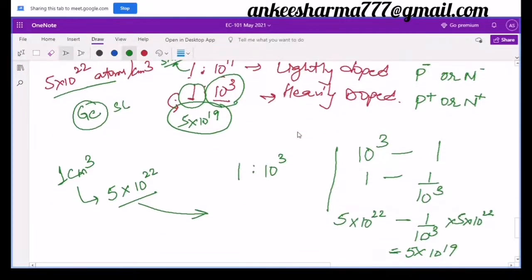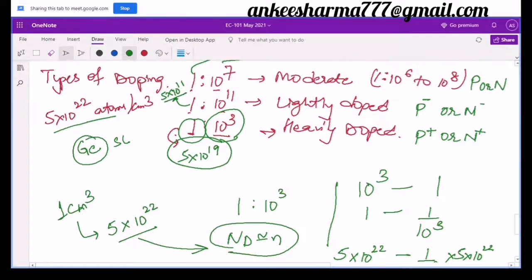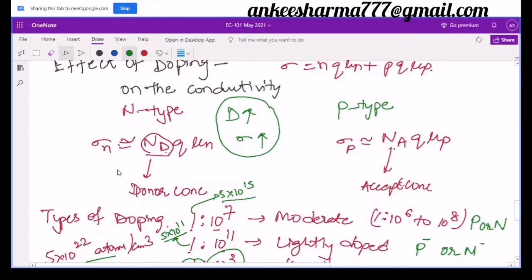Due to that, can I say this Nd is nothing but equal to n? Or if I go back to my conductivity formula, in the case of n type it is sigma is equal to Nd q mu n. तो जैसे जैसे आपने डोपिंग कंसंट्रेशन इंक्रीज की, आपकी Nd की वैल्यू भी इंक्रीज करेगी. Q और mu n तो फिक्स रहेगा उस मटेरियल के लिए. Q 1.6 into 10^-19 ये तो यूनिवर्सल ही है. mu n भी फिक्स रहेगा, maybe 3600, maybe 1500, but this Nd will change. It means with the increase in the doping, अगर आप लाइटली से हैवीली डोप पे जा रहे हैं तो आपकी कंडक्टिविटी भी इंक्रीज कर जाएगी.